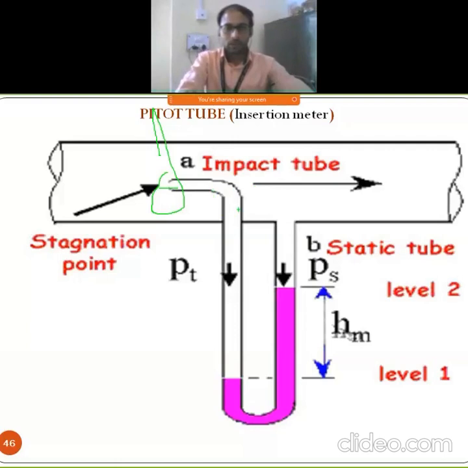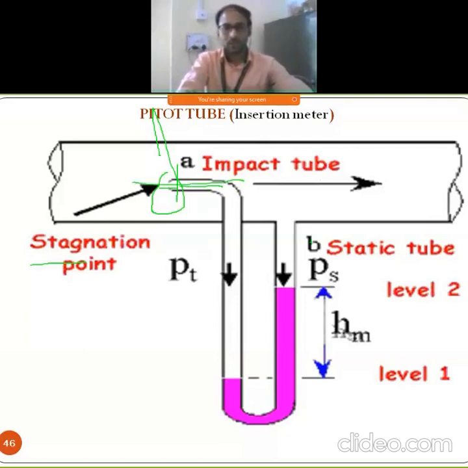So this manometer is connected with your point, that stagnation point. When we were dealing with our previous meters, that is the venturi meter and the orifice meter, we had to consider what? Two points, that is point A and point B. But when we are dealing with this pitot tube, we have to consider this stagnation point, which is parallel to your stream of your fluid.